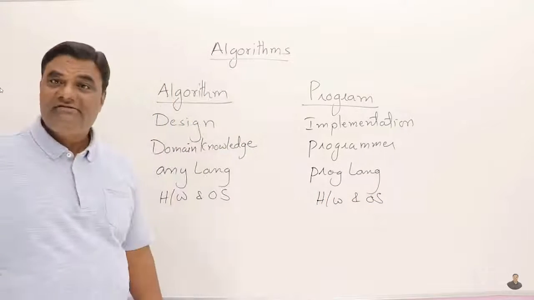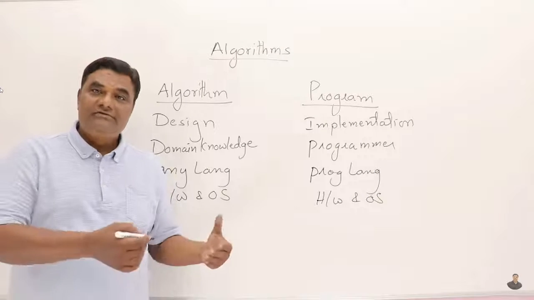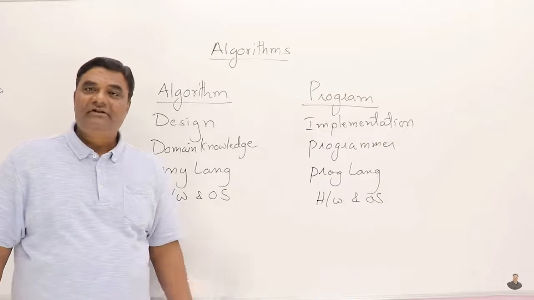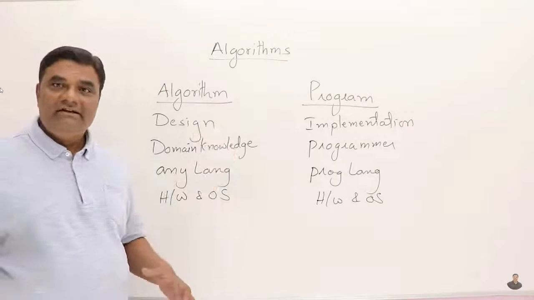So when you write a program, you have to select some hardware on which you are going to run it, and also you have to select some operating system. You may be doing it for Linux or you may be doing it for Windows. So the methods will be different and the environments are different. So this is important. Next, after writing an algorithm, we analyze the algorithm.